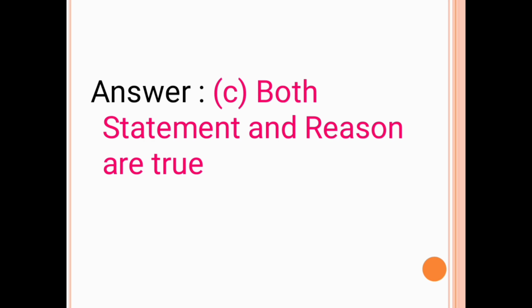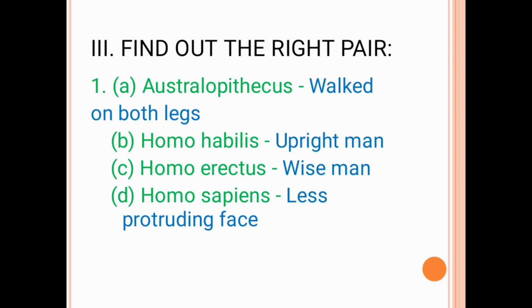Now we get into the third Roman letter. Find out the right pair. The first question is, option A, Australopithecus walked on both legs. Option B, Homo habilis, upright man. Option C, Homo erectus, wise man. Option D, Homo sapiens, less protruding face.